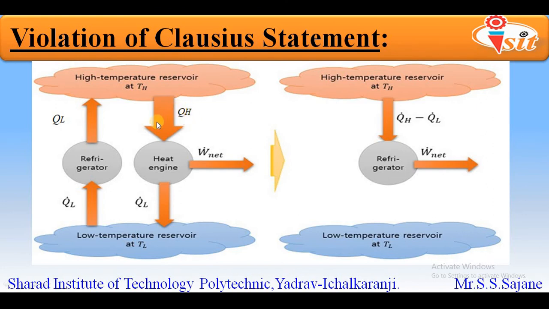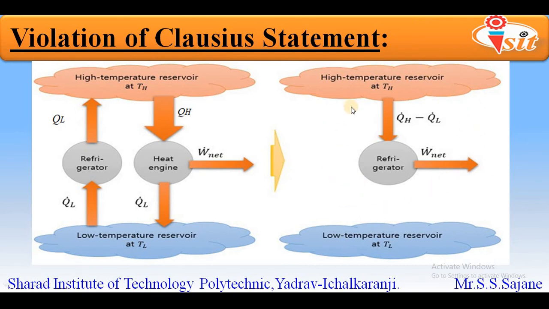While combining both these systems, we will consider it as QH minus QL, because QH is the heat coming from the high temperature reservoir, so it will always be maximum, whereas QL is the heat coming from the low temperature reservoir, so it will always be minimum. As a result, we take that value as QH minus QL. So the resultant diagram that we obtain is shown on the right hand side.